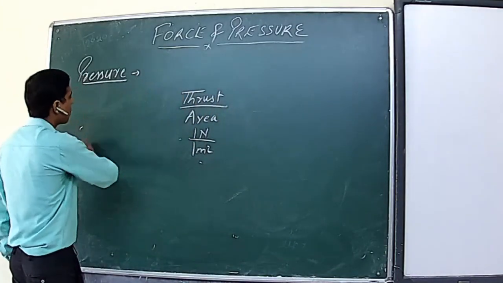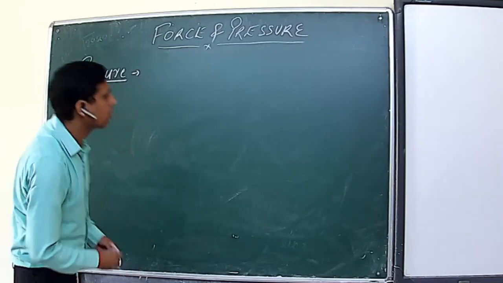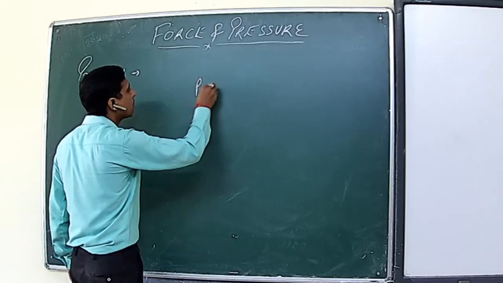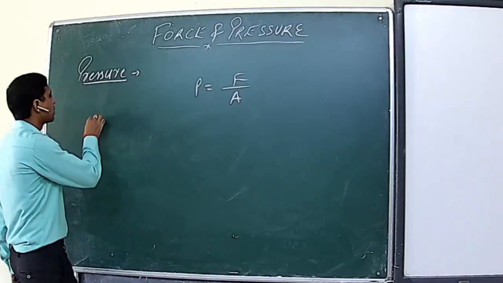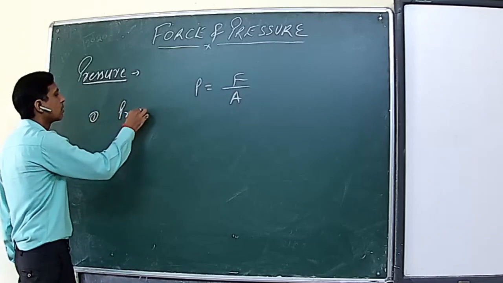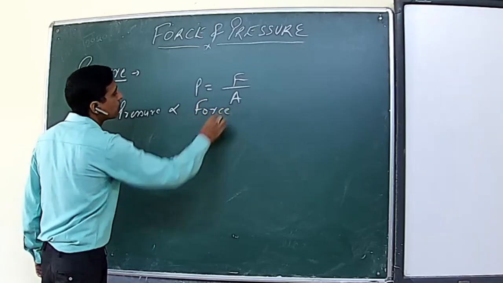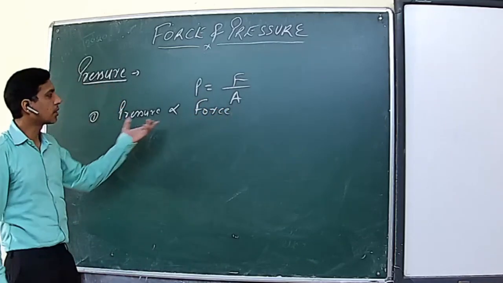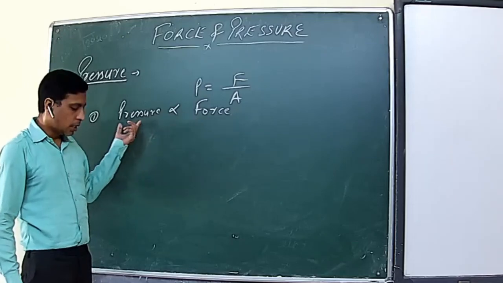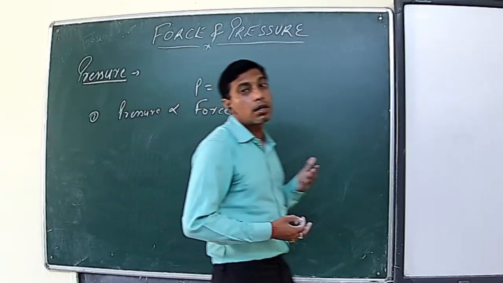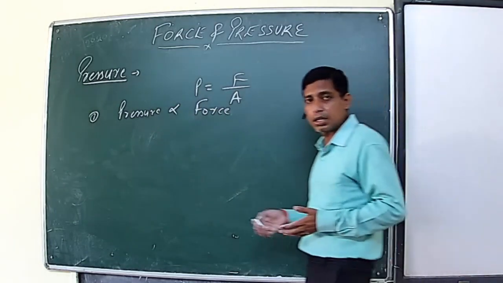Now the factors on which the pressure depends. If we check the formula, P is equal to F upon A, then you can say that the pressure is directly proportional to the force applied. It means more is the force, higher is the pressure. Lesser is the force, lesser is the pressure exerted.